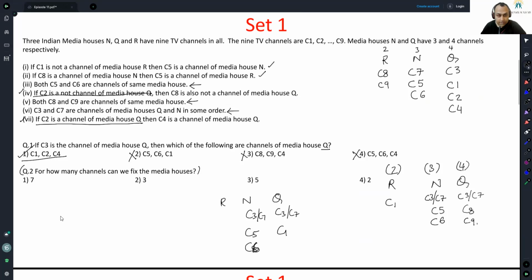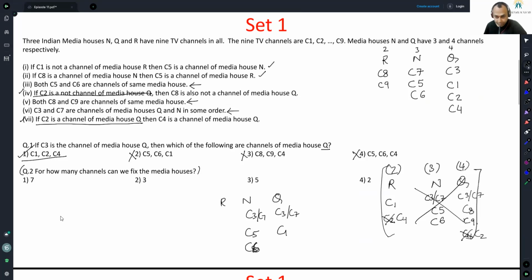Now the two channels left are C2 and C4. So C2 here, C4 here. Does this work? If C2 is a channel of media house Q, then C4, let's see. Oh, I can't have this because of condition 4. If C2 is not a part of media house Q, C8 cannot be there. So this is unacceptable. Let me put C4 here. Let me put C2 here. But according to condition 7, this would be unacceptable because C2 is a channel of media house Q, then C4 is a channel of media house Q.